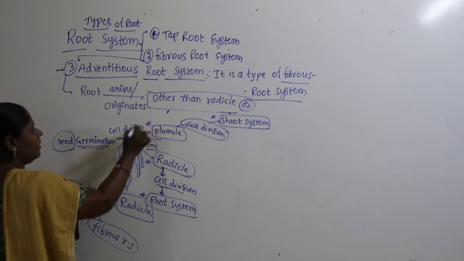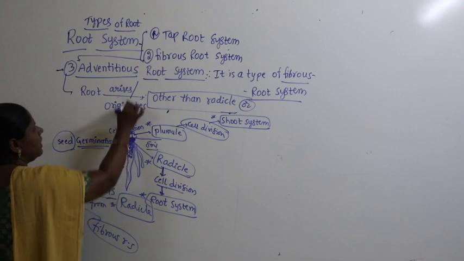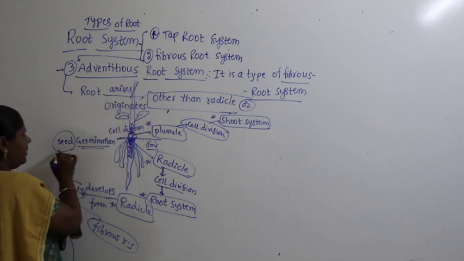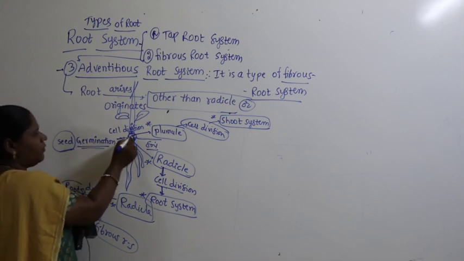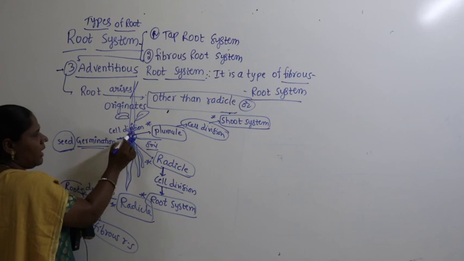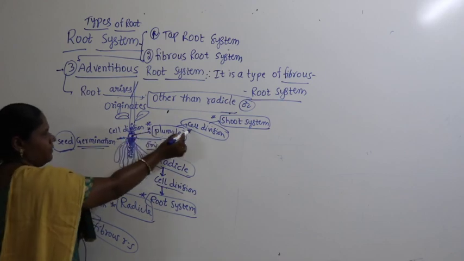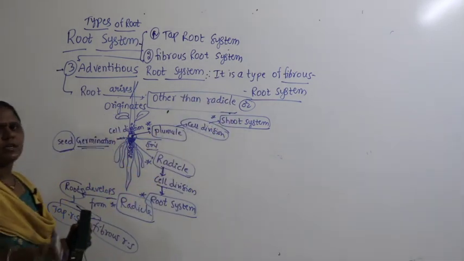Plumule is the one that undergoes cell division. One will become two cells, two cells will become four cells. Like that, it leads to what is called shoot system. Remember, in the seed, at the time of germination, the seed will undergo division and form two cells. What are they? The upper cell is called plumule. Plumule will undergo cell division and lead to formation of shoot system.